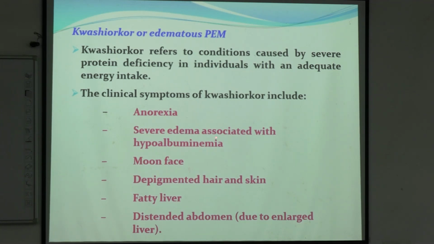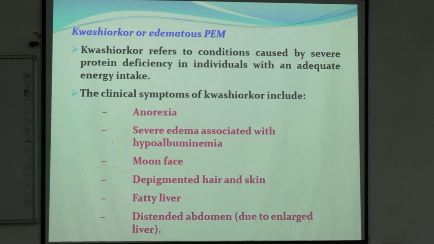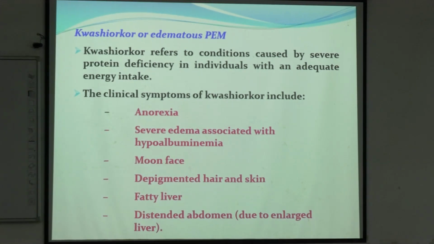anorexia, severe edema with hypoalbuminemia, what I told, right? Hypoproteinemia, moon face due to accumulation of fluid in the face, depigmented hair and skin, fatty liver due to excess fat breakdown and increased requirement of energy. There may be fatty liver and distended abdomen due to fatty liver and ascites. What is ascites? I told you, collection of fluid in the peritoneum.